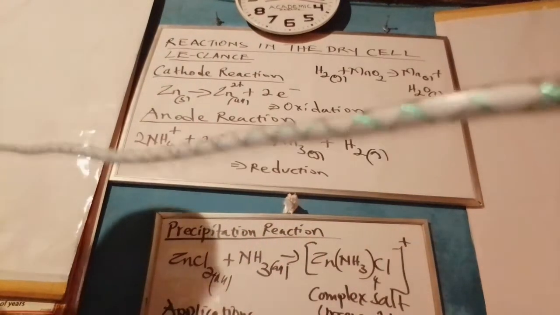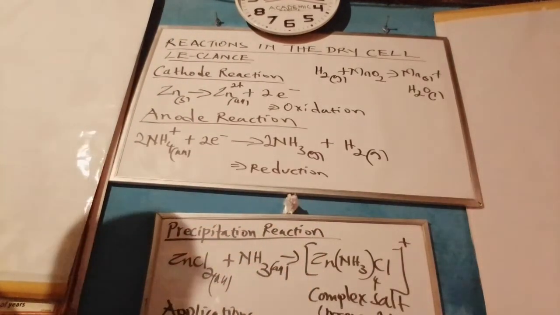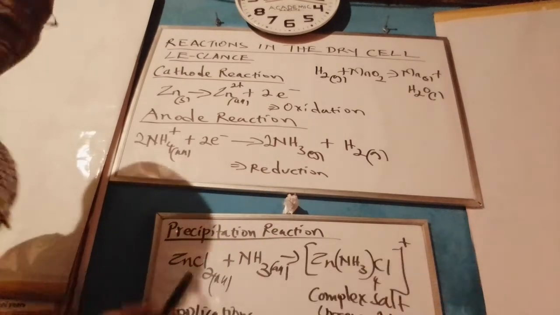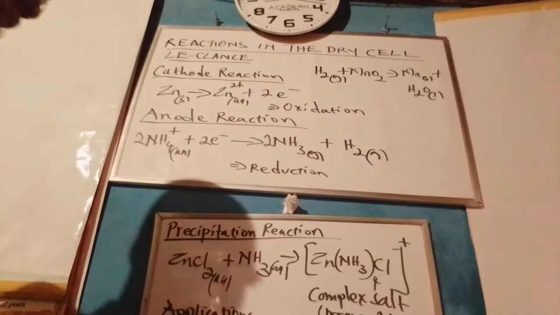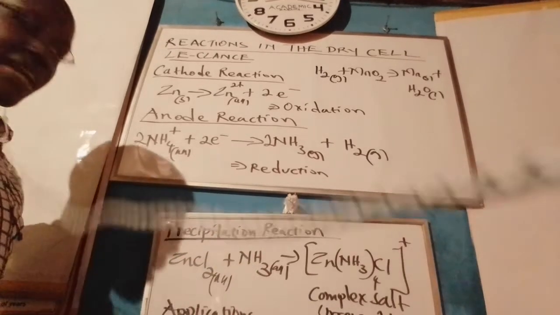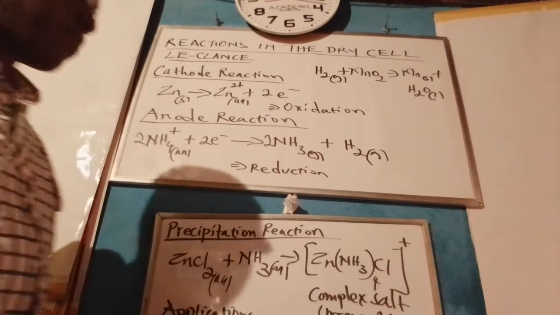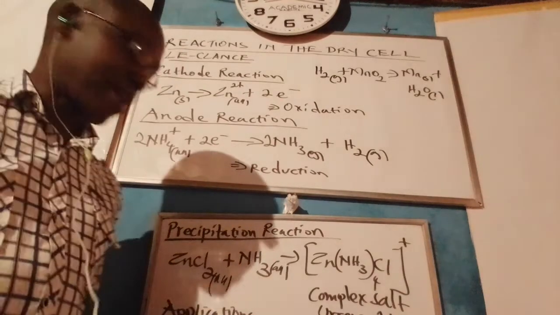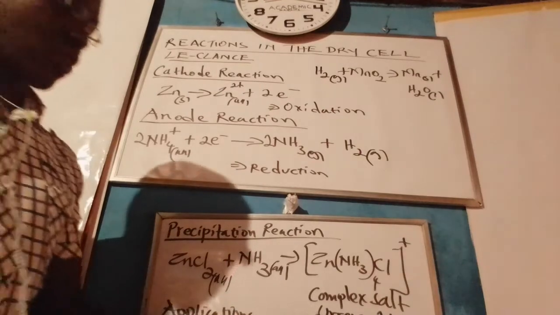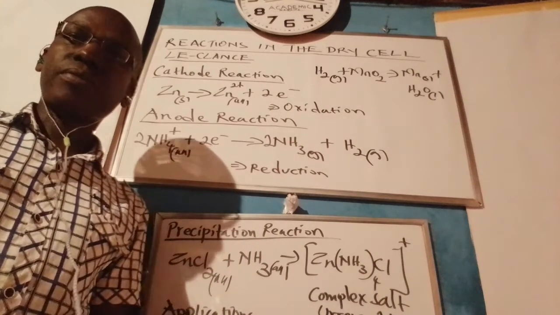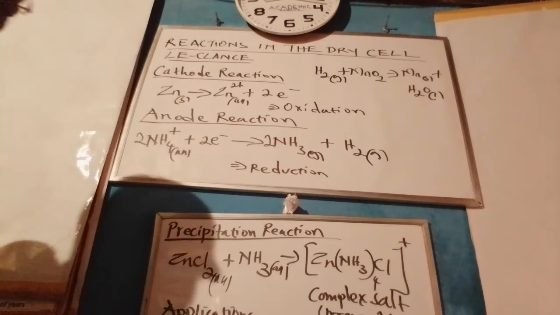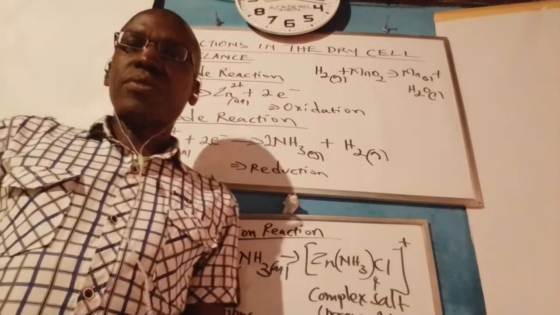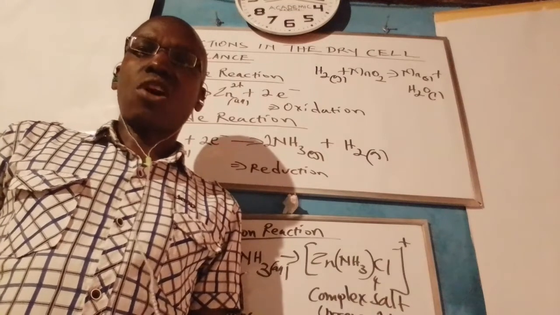Next to this, we find that the ammonia gas, which has been formed in that process, will proceed to meet the electrolytic solution composed of zinc chloride. And when ammonia gas interacts with the zinc chloride solution, the precipitated product is a complex salt referred to as tetraamine zinc chloride. In this case, this complex salt is irreversible. And this is why we say that this cell is non-rechargeable, simply because it forms an irreversible complex salt, rendering the cell depleted.